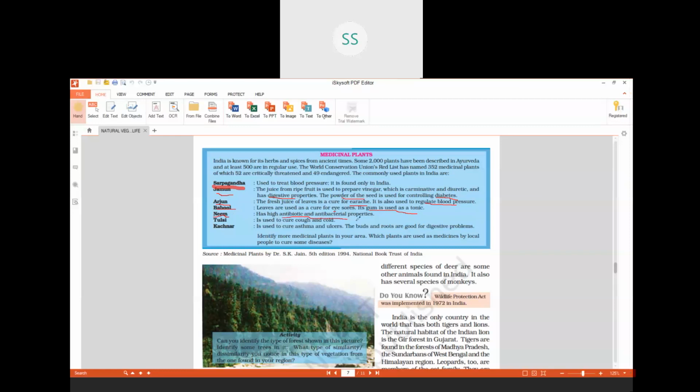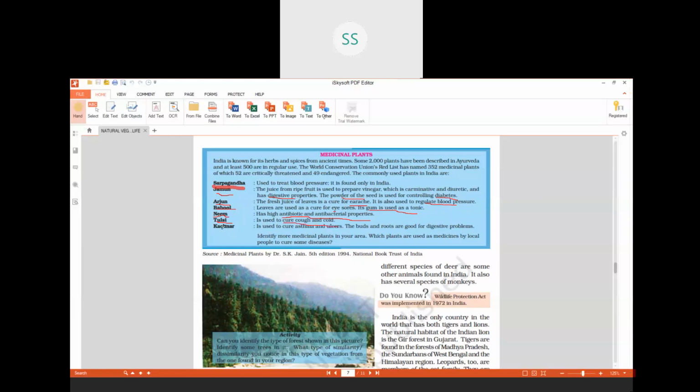Whenever a child or anybody gets smallpox or chickenpox, these leaves are put near that person's bed because of their antibiotic and antibacterial properties. Then Tulsi. I'm sure nowadays during COVID, many of your mothers must be preparing tea using Tulsi because it cures cough and cold.